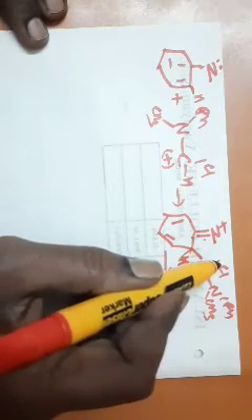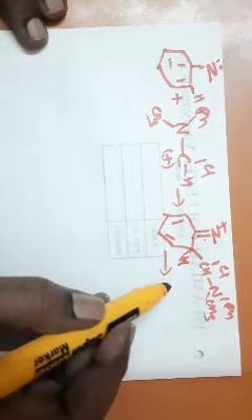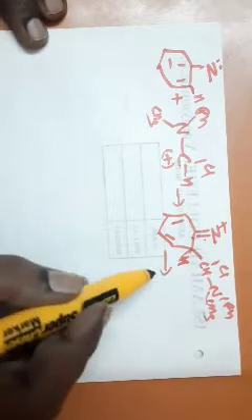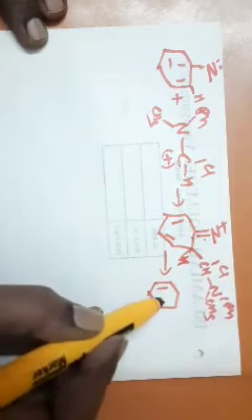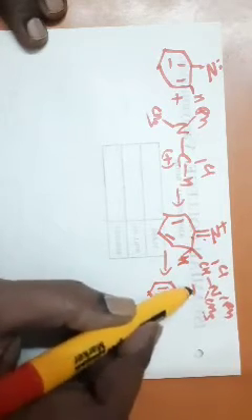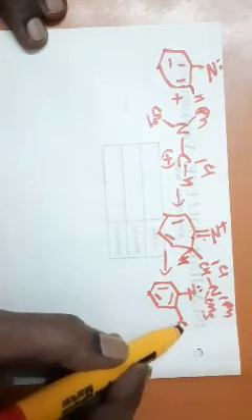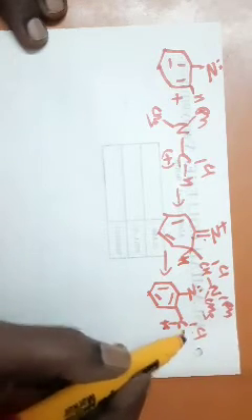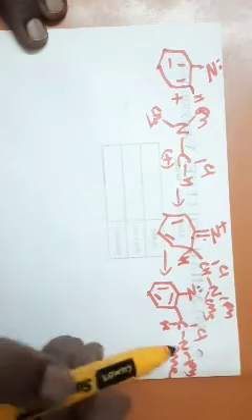Hydrogen moves to this place, and chlorine is not lost, it is present. So if this is shifted, you will get an intermediate compound like this, with Z having a lone pair of electrons, and CHCl. This is an unstable compound.